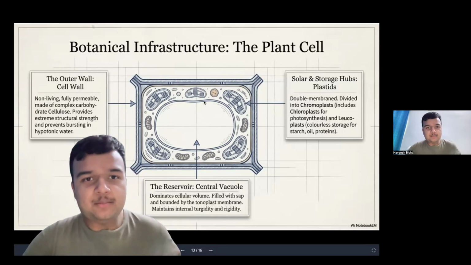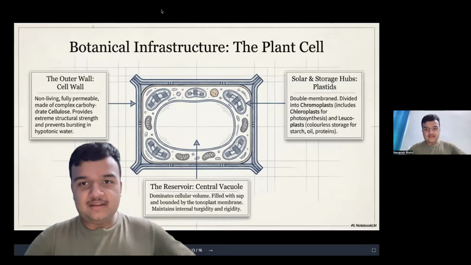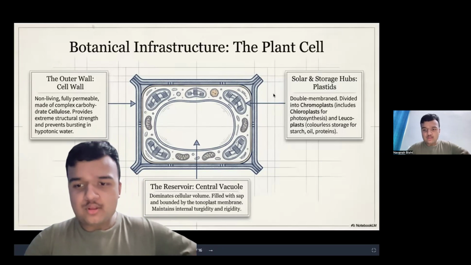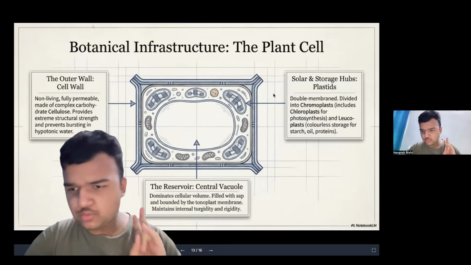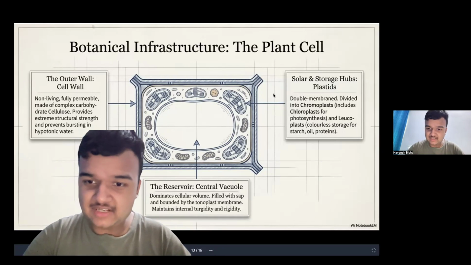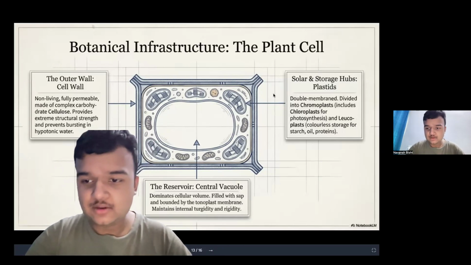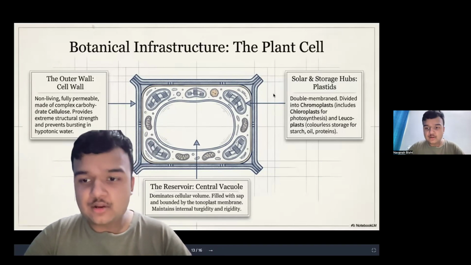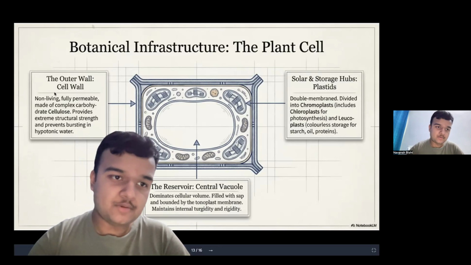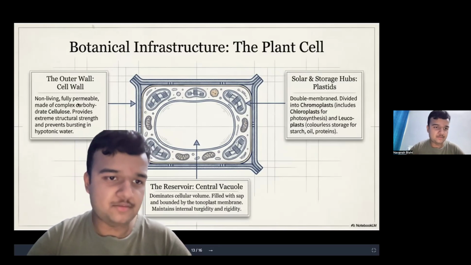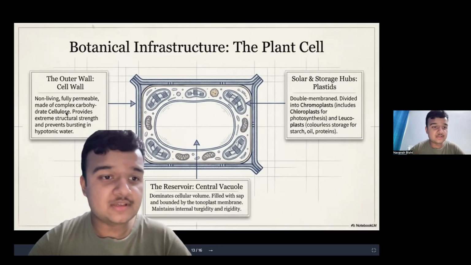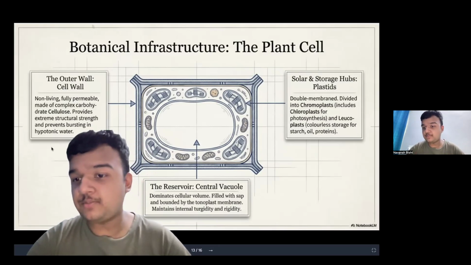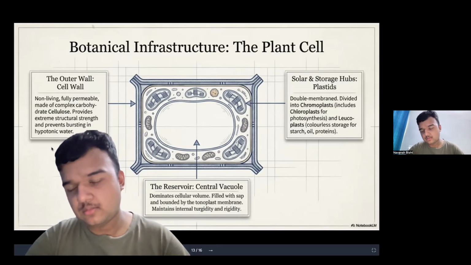Okay, next is botanical infrastructure. Okay, the plant cell. Now there are two things that are different from the animal cell. Plant cell also has a cell wall, another membrane outside the plasma membrane. The cell wall is fully permeable, made of the complex carbohydrate cellulose, and provides extreme structural strength. It is rigid, which provides a specific structure.